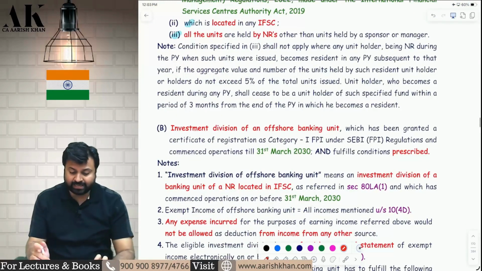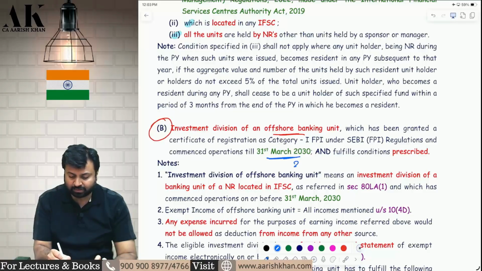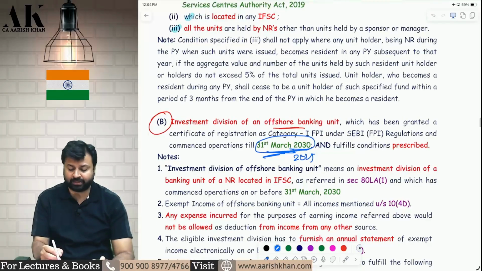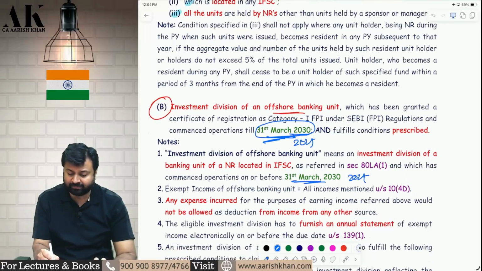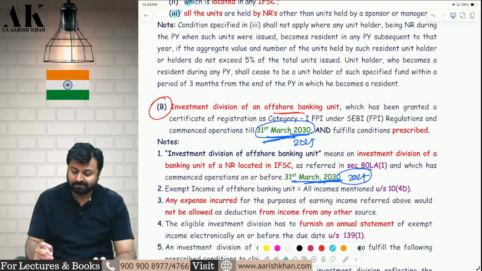One more amendment is there in the amendment of investment division of offshore banking unit. The time limit is changed. Earlier this time limit was 2025. Now they have extended that to 2030. That's the only provision which is over here. Here also it was 2025. So 2025 has been extended to 2030. Nothing great as such. Okay. No great amendment.